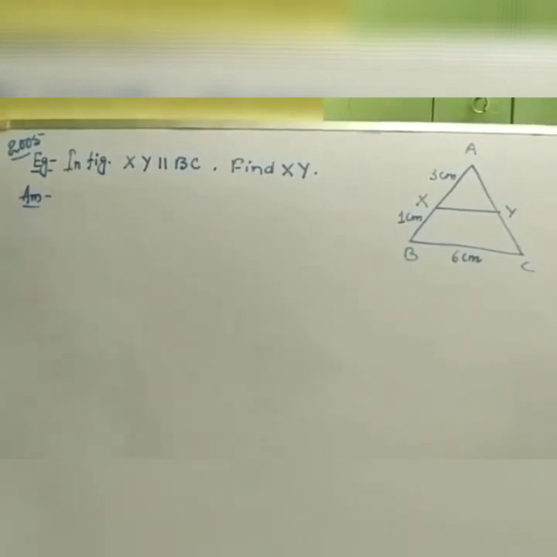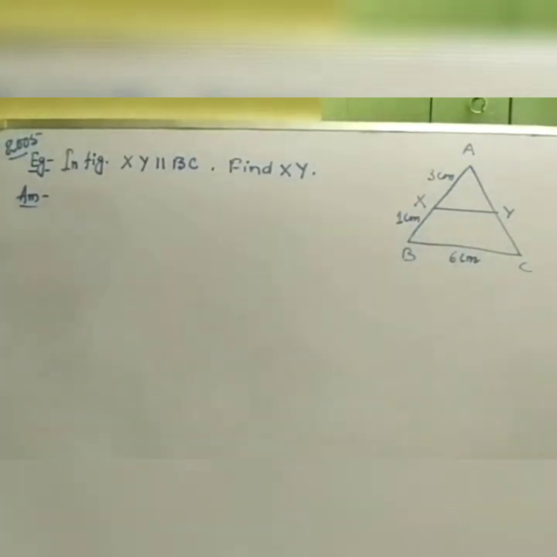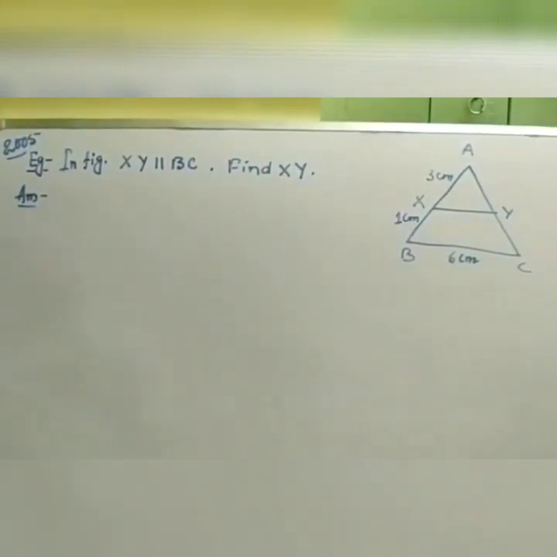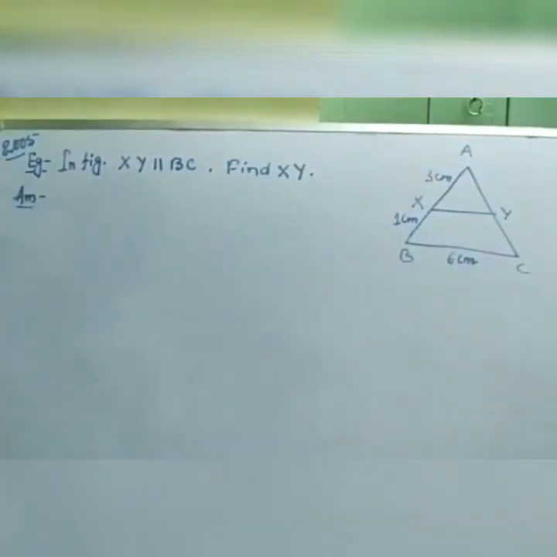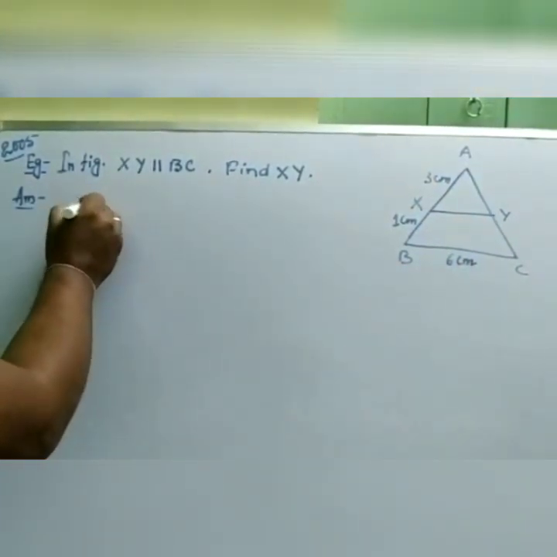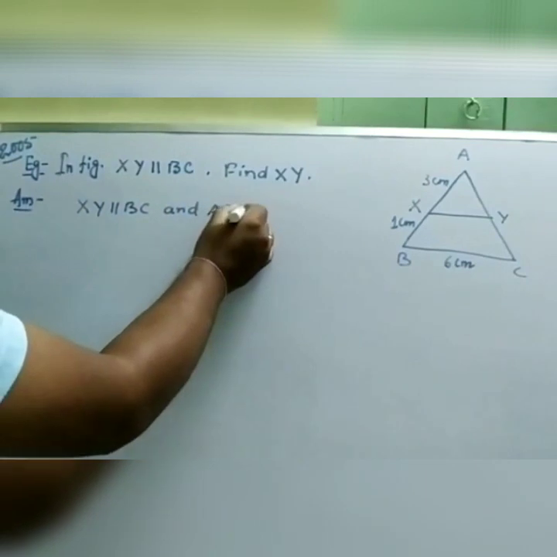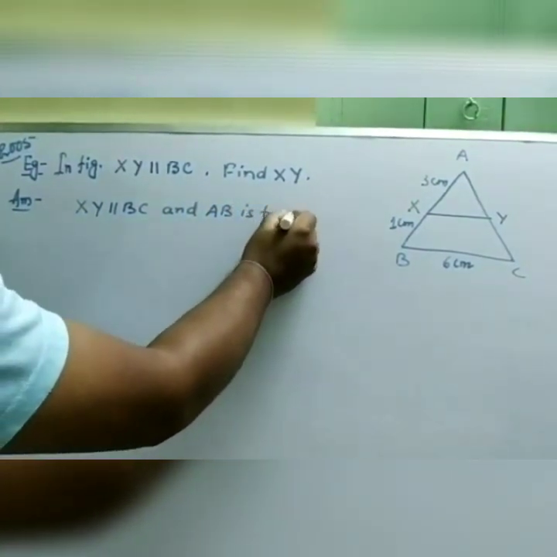So let's go for it and see whether they are similar or not, and after proving that the triangles are similar, we will use the ratio of the sides, because you have learned that if the triangles are similar, the corresponding sides will be in proportion. Here you can see that XY and BC are parallel, and AB is transversal. So we are writing here XY parallel to BC and AB is transversal.